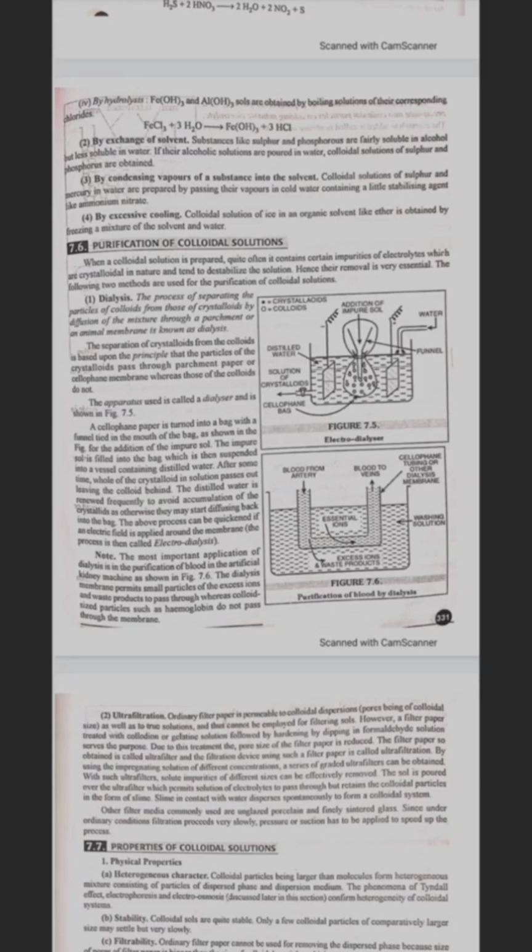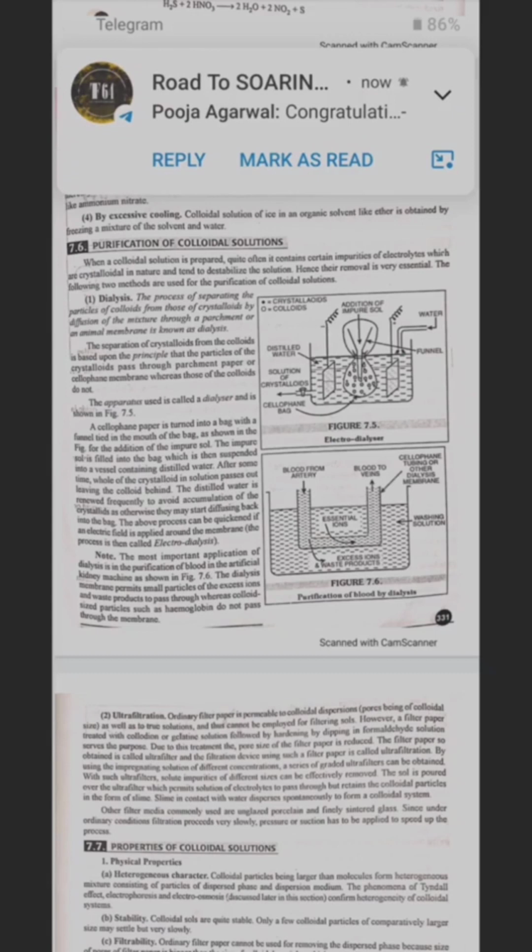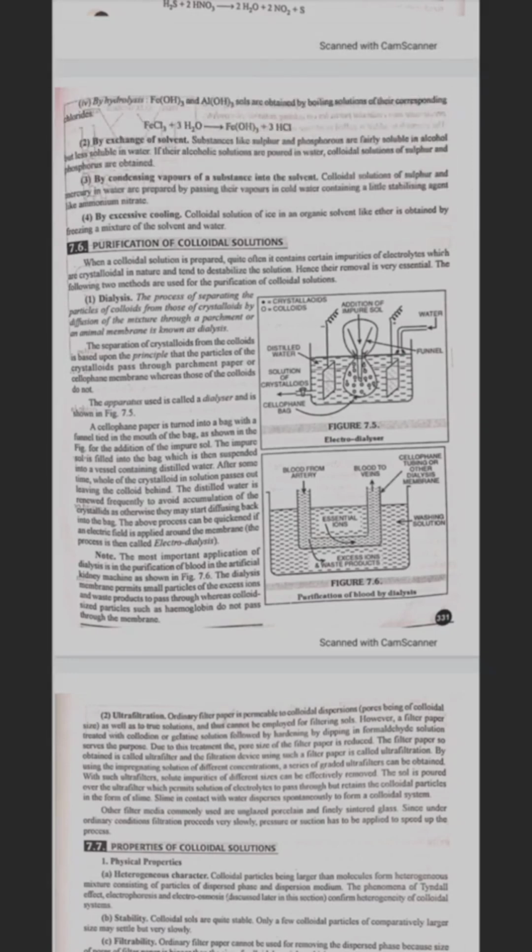The distilled water is renewed frequently to avoid accumulation of the crystalloids, as otherwise they may start diffusing back into the bag. The above process can be quickened if an electric field is applied around the membrane. The process is then called electrodialysis. Note: the most important application of dialysis is in the purification of blood in the artificial kidney machine. The dialysis membrane permits small particles of excess iron and waste products to pass through, whereas colloidal sized particles such as hemoglobin do not pass through the membrane.